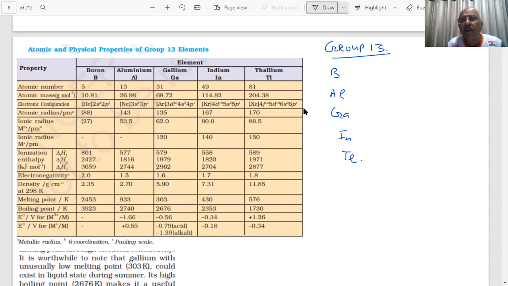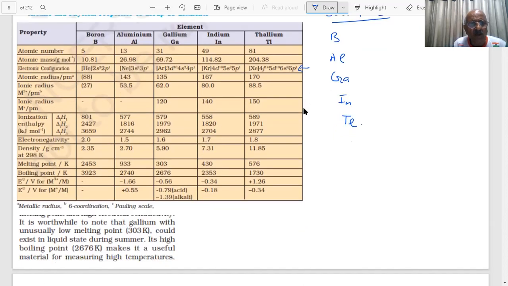And if you see the electron configuration, student, of boron, aluminium, gallium, indium, thallium, we always discuss the electronic configuration and a few important properties of these. An important question which was asked has been kept here.